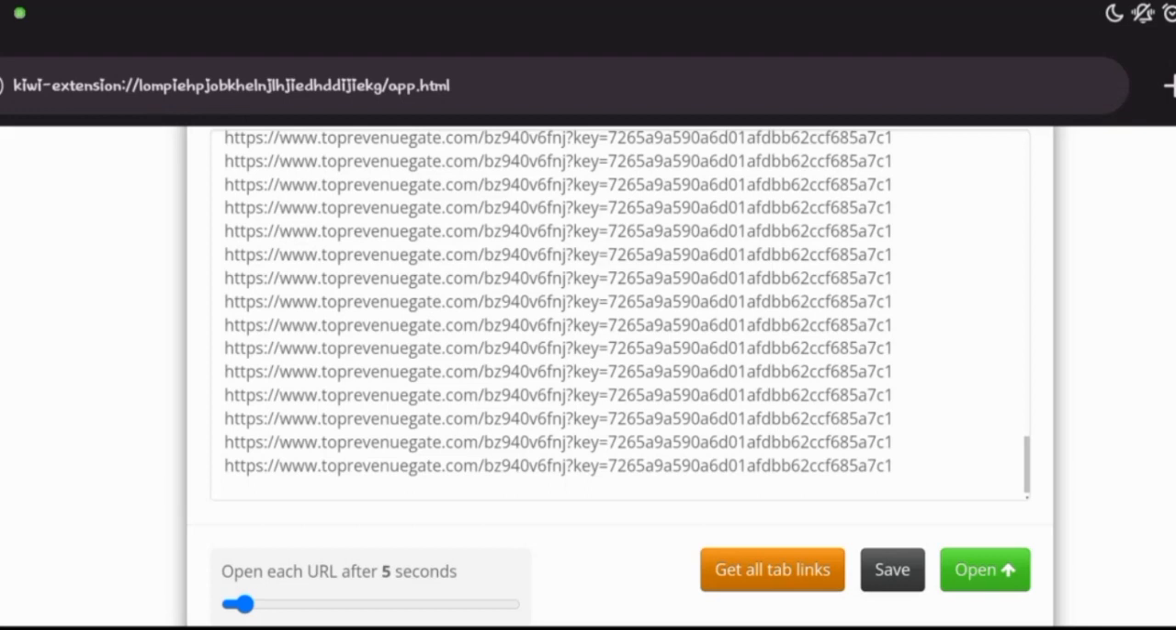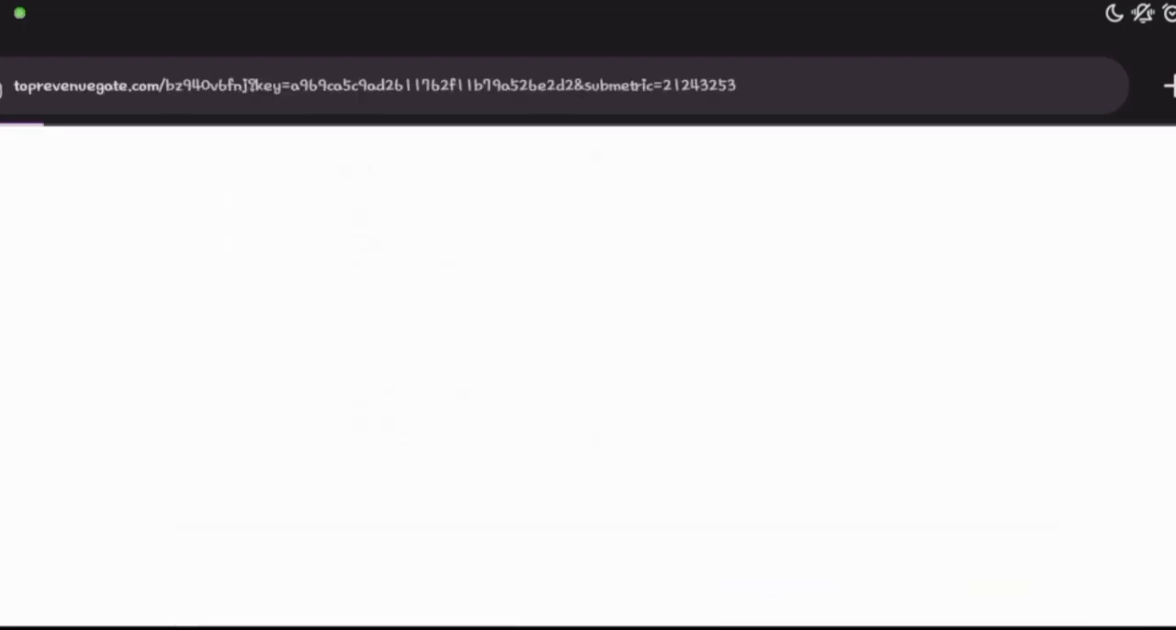If you click on open, it's going to open that particular URL from the top, starting from the first URL which was there. It's going to open that, and after every 5 seconds the next URL will be opened, and all the URLs here are our Adsterra direct link. So you want to just be patient for that particular URL to open, and you get paid per click for every single page that opens right now.